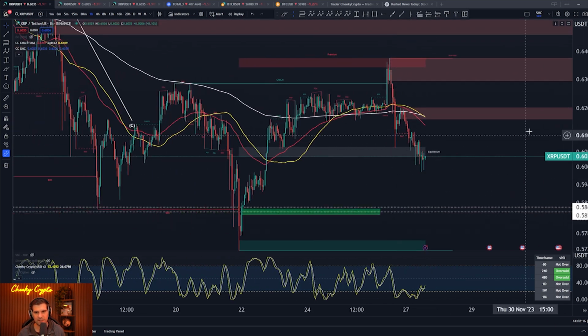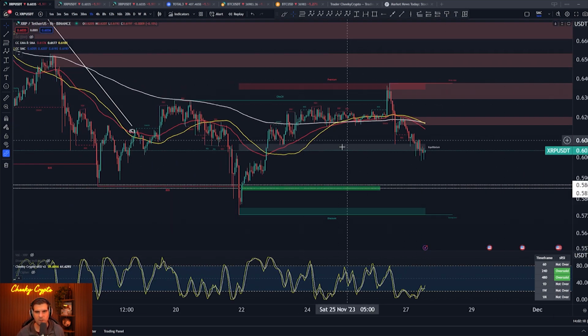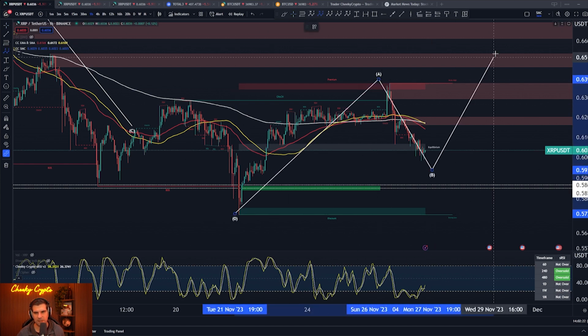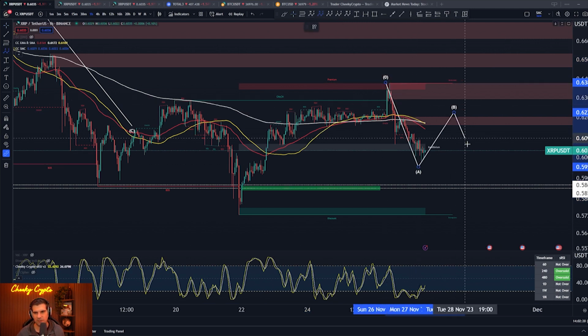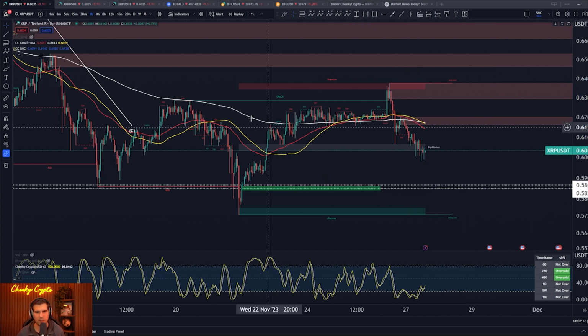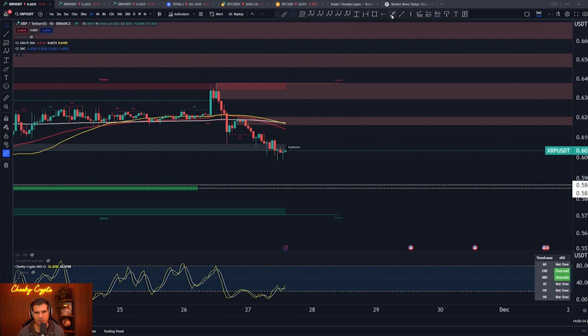There's two different ways that this could play out essentially. One, we're going to be in a bullish movement to the upside where we can see a giant A, B, C structure like this, or alternatively, we are actually still in that B wave pattern and we kind of have to go up to come back down before we get that next surge to the upside. That's why it's a little bit unknown on these smaller time frames. One of the things I'm confident on though is that we are likely to have a push upwards.